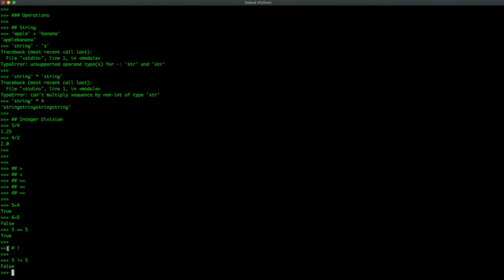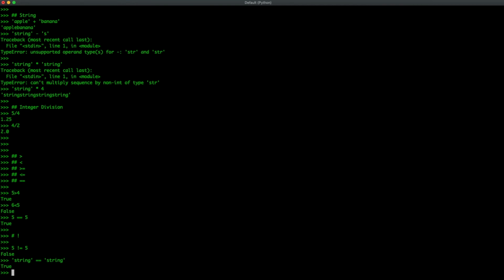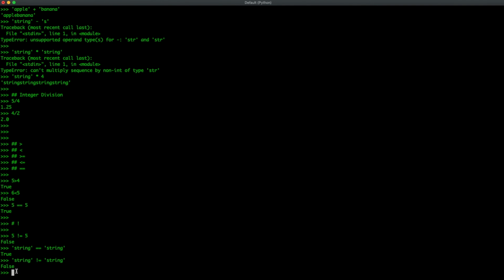I think you can also use the equals and not equals for strings. Let me check that. String equal to string, and we get true. So you can use the equals operators on strings and the not equals operators. Let's try that with the not equals, and it should return false. And there we have it. These are the basic operations and some additional ones which you will use quite often in Python.